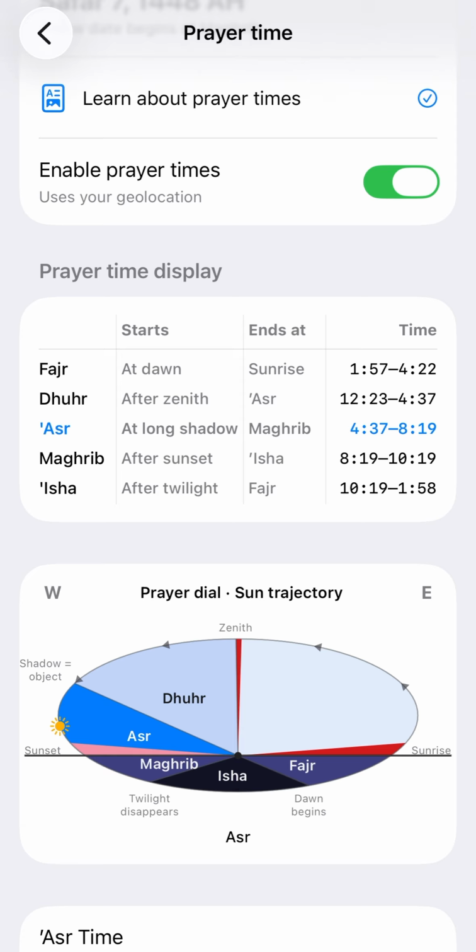And of course, exact prayer time depends on your locality.